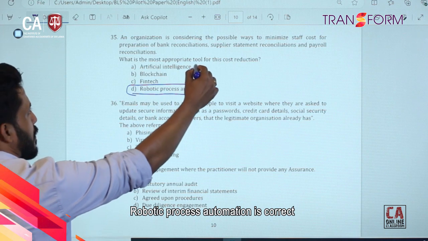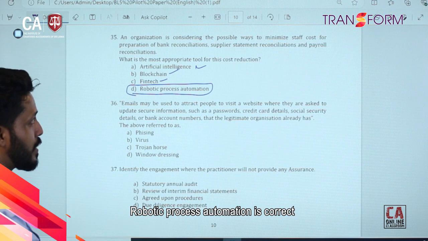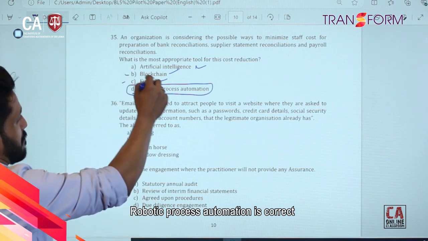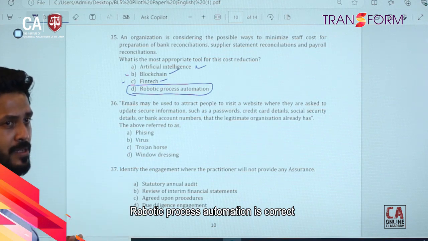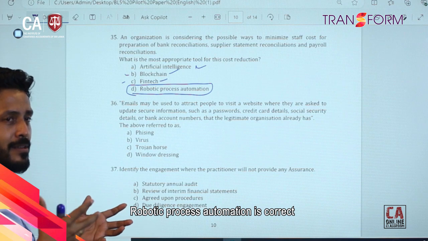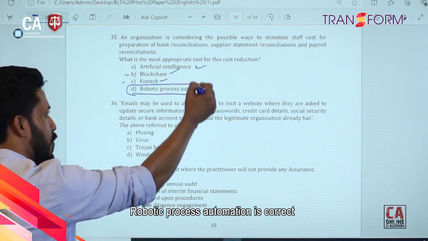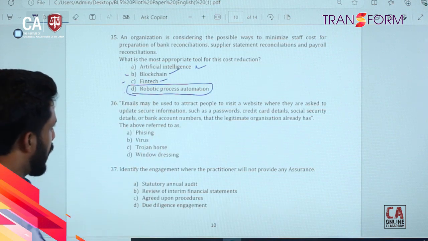This technology is not about process automation, right? Fintech is a different concept. Blockchain is again a new concept. We have already discussed that. So then it's an information security related concept, right? Artificial intelligence can be used for this automation process. The exact answer is answer D.